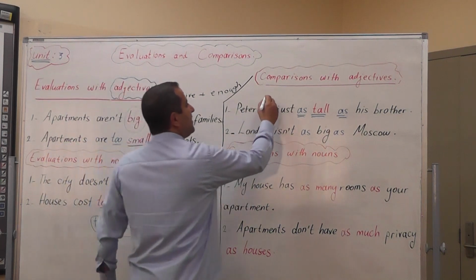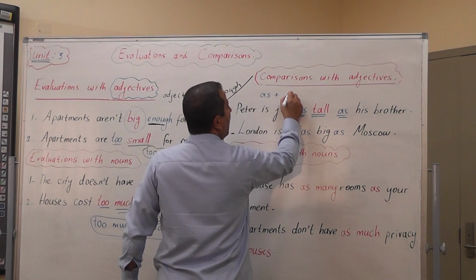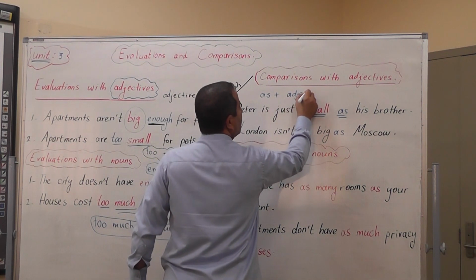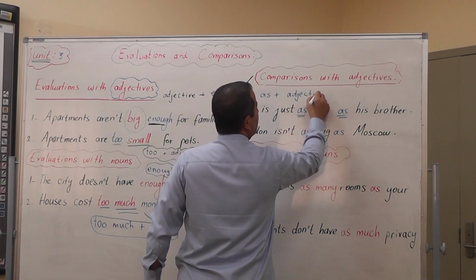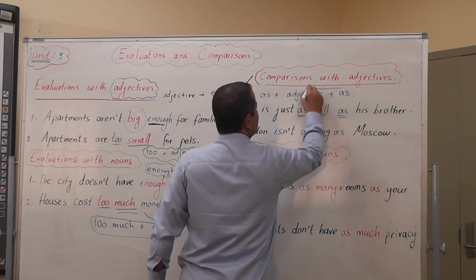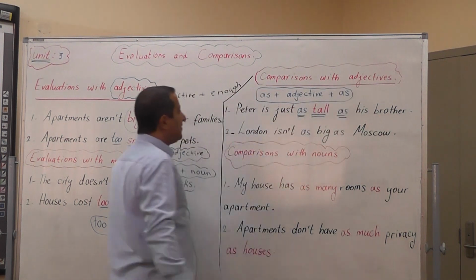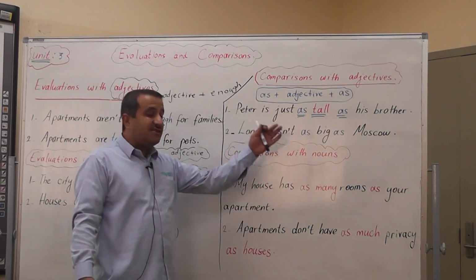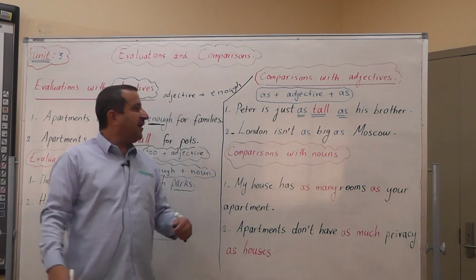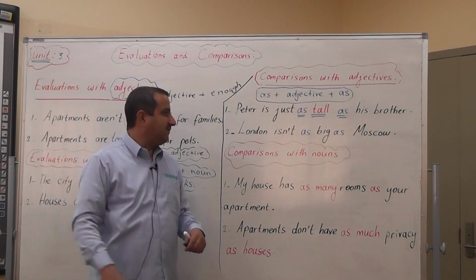So in this case we have as plus adjective plus as. So Peter is just as tall as his brother means that Peter and his brother have the same height.